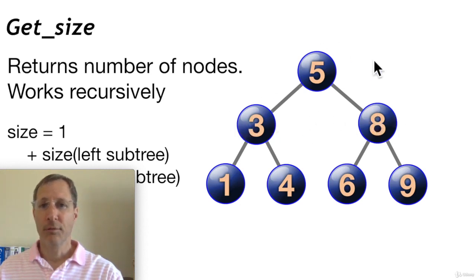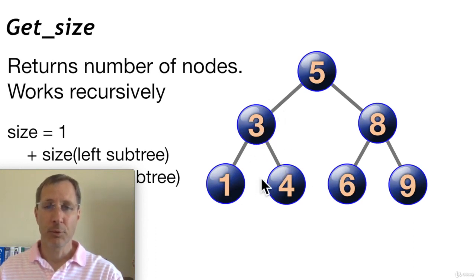In other words, the size of this tree is equal to, well, the 5 node is 1, plus the left subtree, which is the subtree starting with 3, and the right subtree, which is the subtree starting with 8. So the size of this tree is 1 plus the size of these two subtrees. And then we call the same getSize function on 3's left and right subtrees.